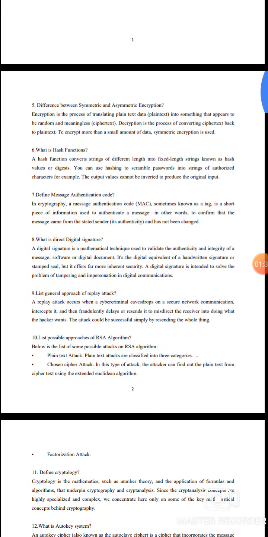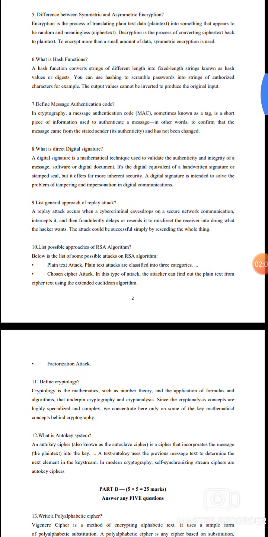5. Difference between symmetric and asymmetric encryption. Encryption is the process of translating plaintext data into something that appears random and meaningless. Decryption is the process of converting the ciphertext back to the plaintext. To encrypt more than once, or a large amount of data, symmetric encryption is used.